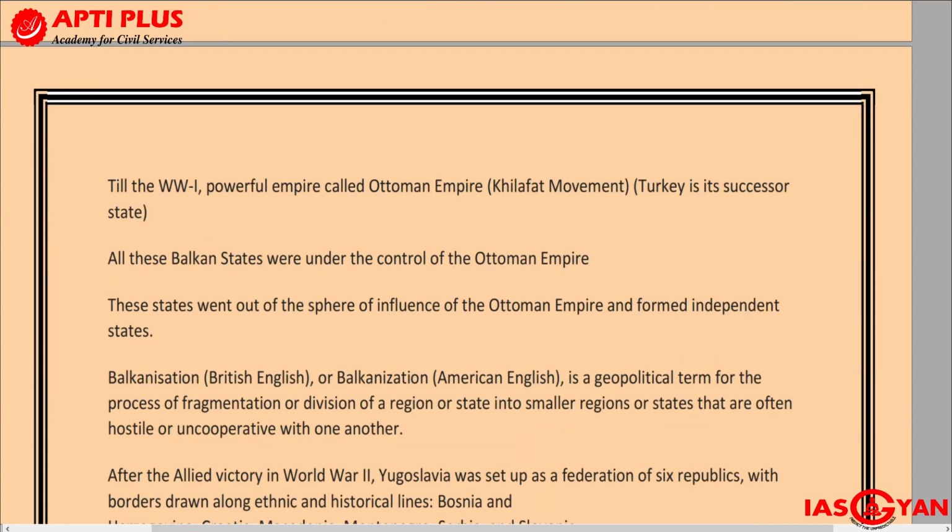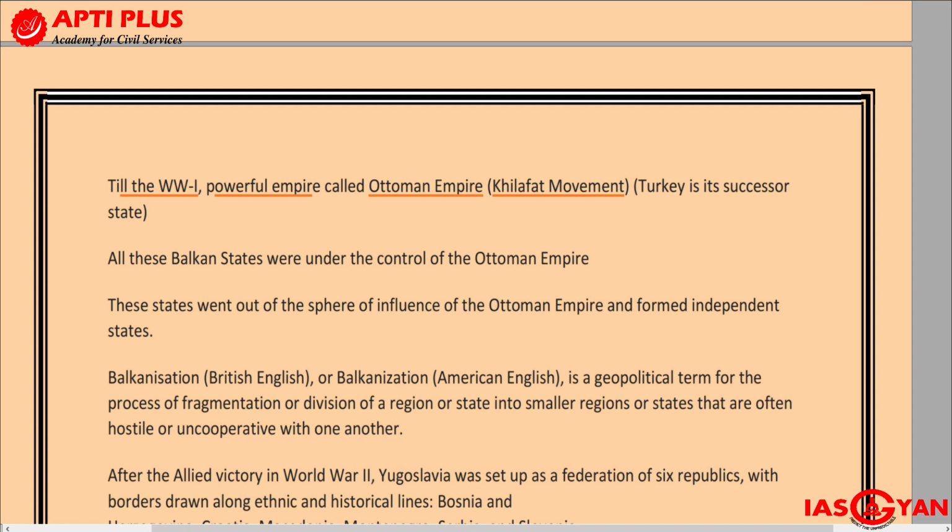we get to see that till the First World War, there was a very powerful empire which was called the Ottoman Empire. But then what happened? After the First World War, this Ottoman Empire and the territories under it were divided amongst the Allied powers.